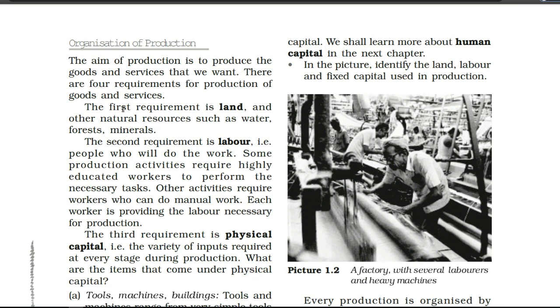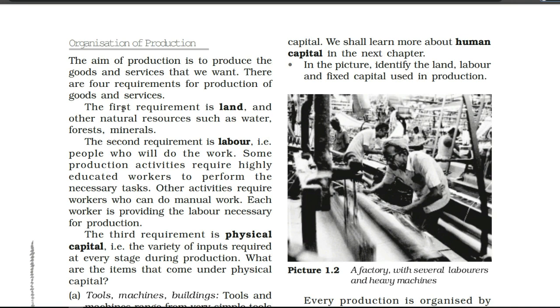You require a piece of land. Suppose you are going to open one shop, for that also you want a piece of land. Suppose you are a farmer, you want to do farming, you want to do agriculture, for that also land is required. Without land, agriculture is not possible. Same for construction of any building. Of course, you want a piece of land. So our first requirement is land.